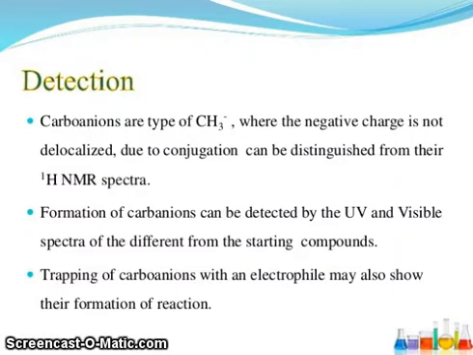How to detect carbanions. Carbanions of the type CH3 minus, where the negative charge is not delocalized due to conjugation, can be distinguished from their proton NMR spectra. Formation of carbanion can be detected by the UV and visible spectra, which differ from the starting compounds. Trapping of carbanions with an electrophile may also show their formation in a reaction.